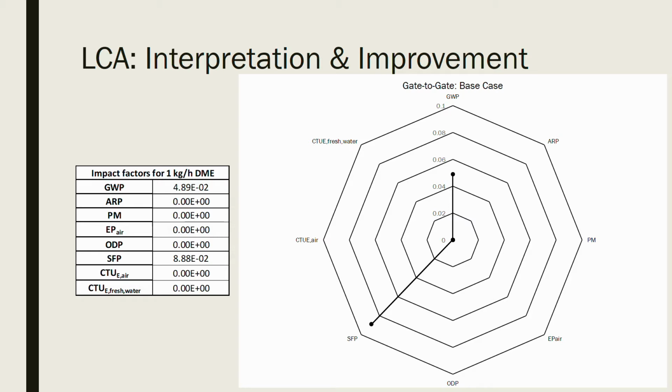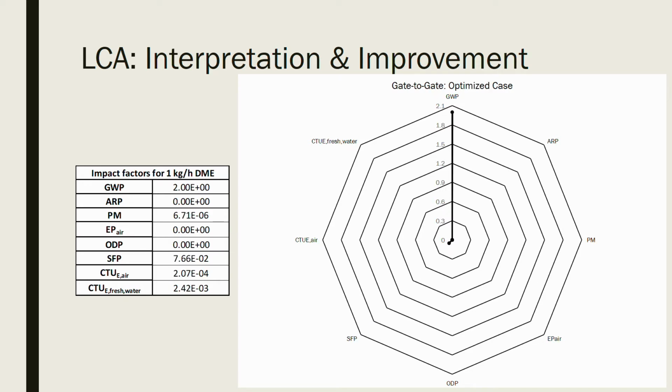From the spider plot, one can see that the largest impact to the base case gate-to-gate analysis is the smog formation potential. DME, methanol, and lubricant emissions all contribute to this impact. While DME has a larger impact potential, methanol contributes the most to the smog formation because of the large amount emitted. The results of the gate-to-gate life cycle analysis for the optimized design are shown here.